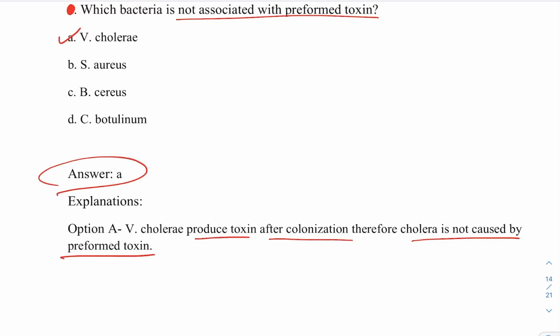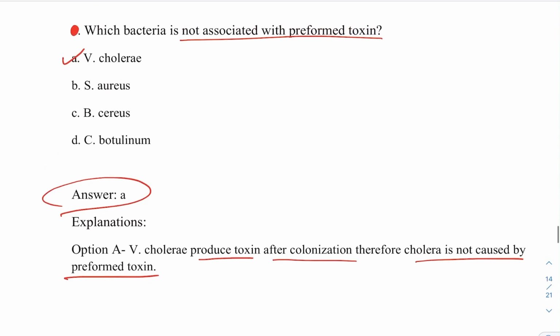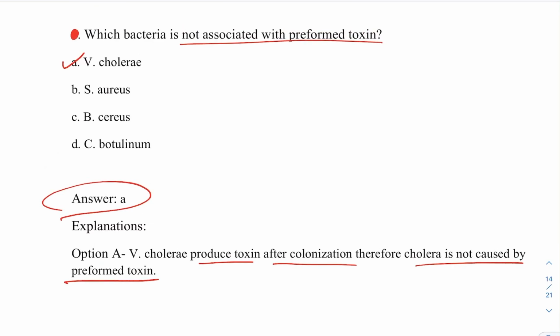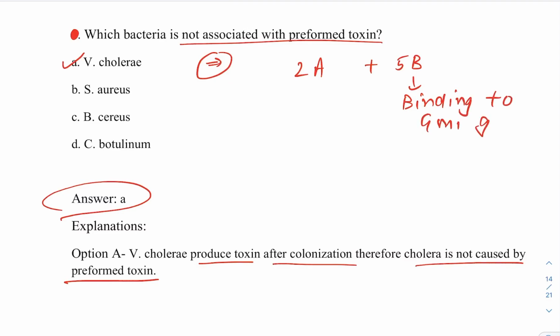Now, regarding the Vibrio cholerae toxin, you can remember certain points. That Vibrio cholerae toxin is made up of two components, A and B. A has two entities, A1 and A2, and B has five entities, B1 to B5. As the name suggests, B helps in binding. Binding to the GM1 ganglioside receptors. That is the binding site of it.